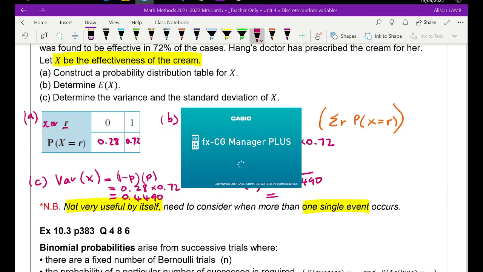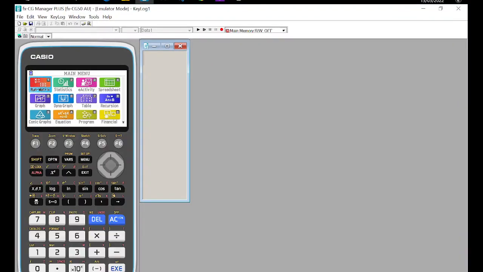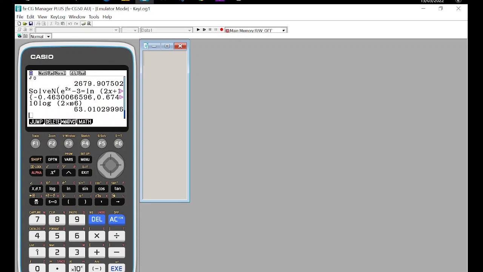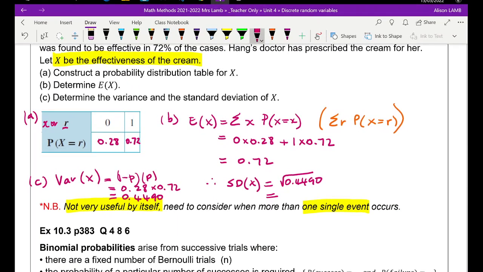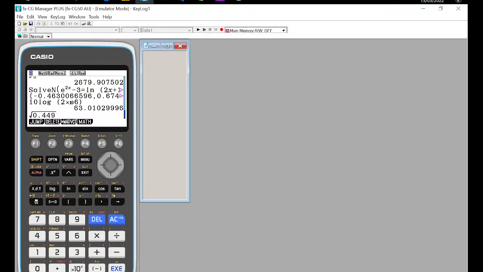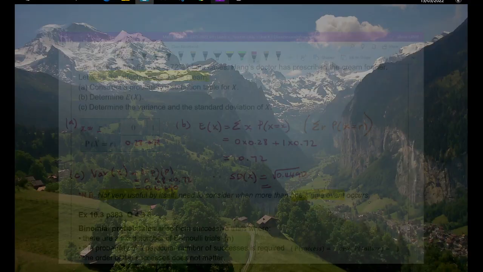Feel free to stop the video now. I'm just going to calculate that and write it in. It'll be in our notes. So we just want the square root of 0.4490. That will do. So we're getting 0.6701.